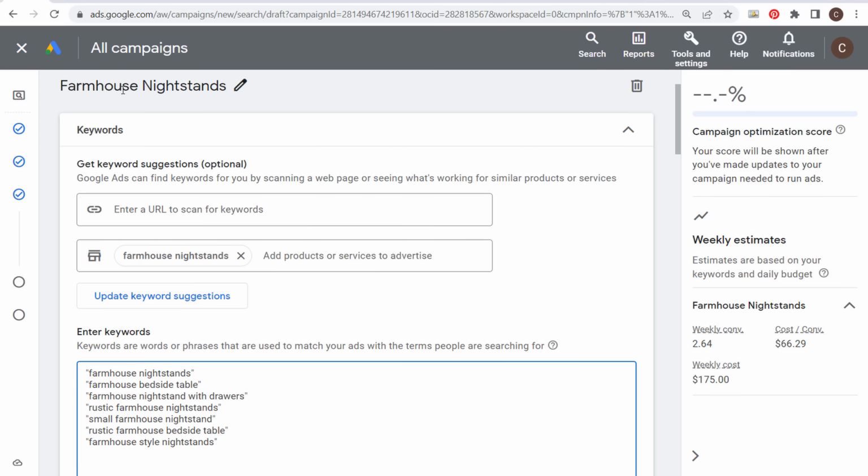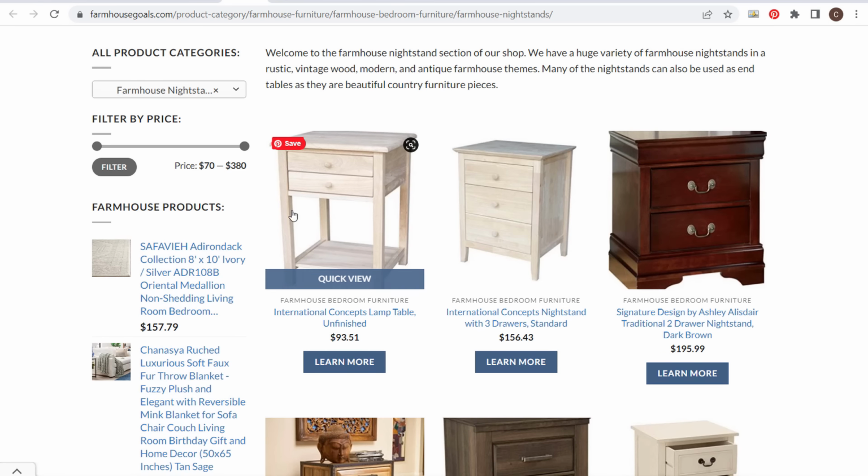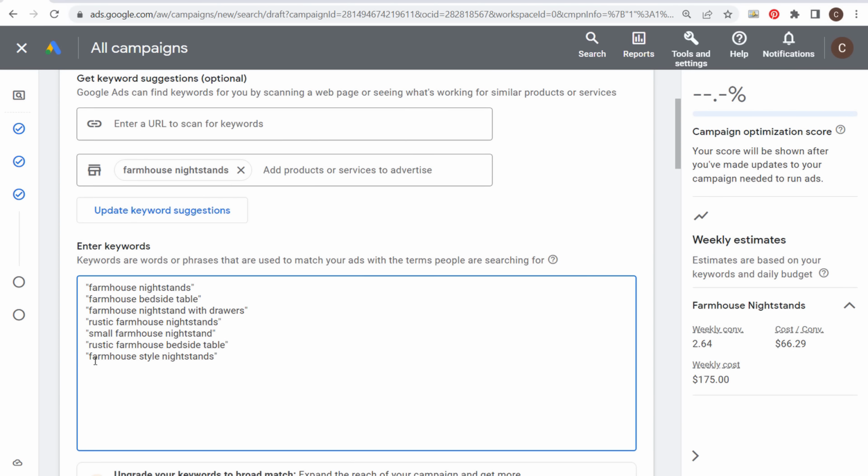So we have our farmhouse nightstands ad group. We're going to be sending traffic to our farmhouse nightstands page, and you can see the different keywords we have here are all phrase match keywords, and they're very relevant to the products that we have listed for sale.